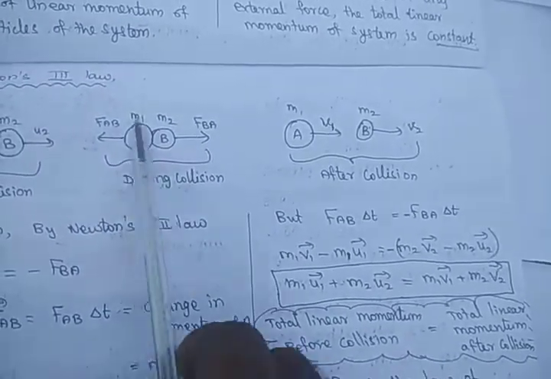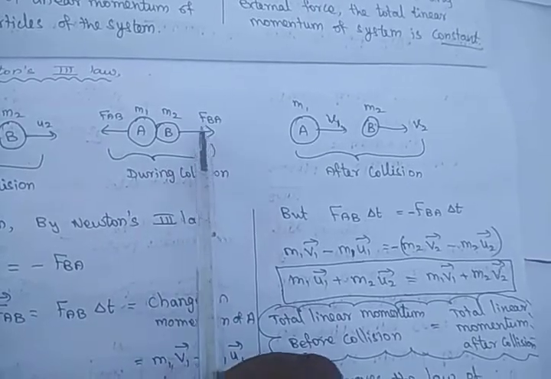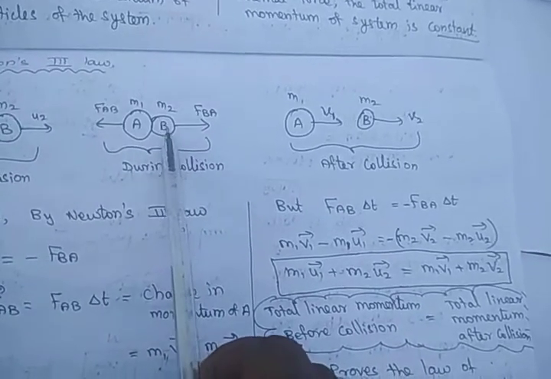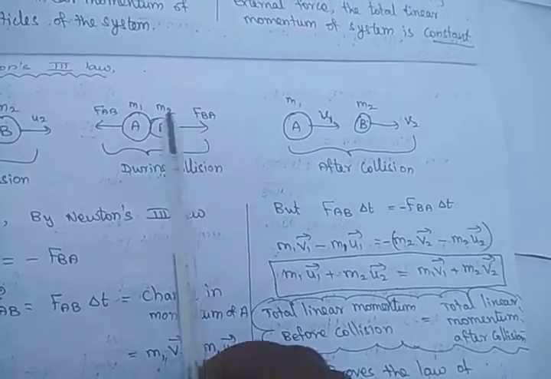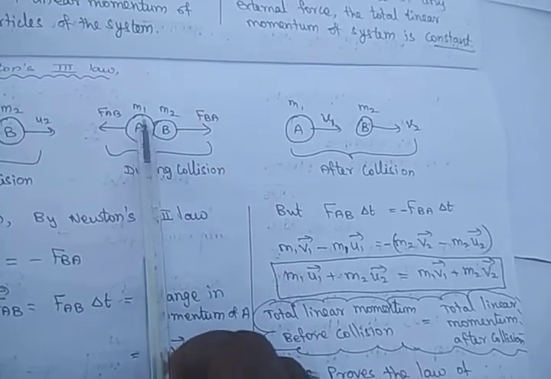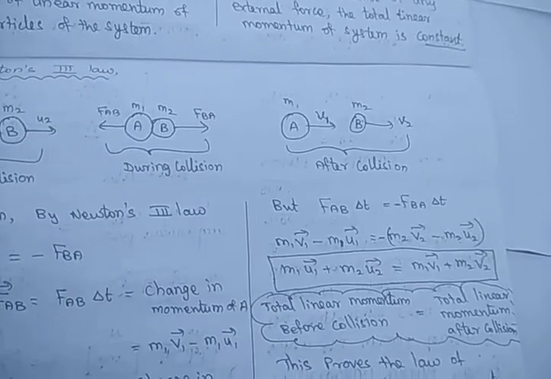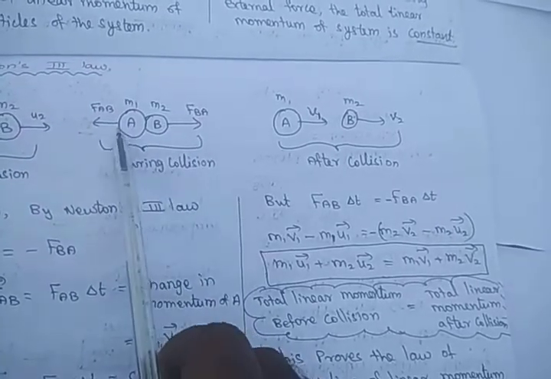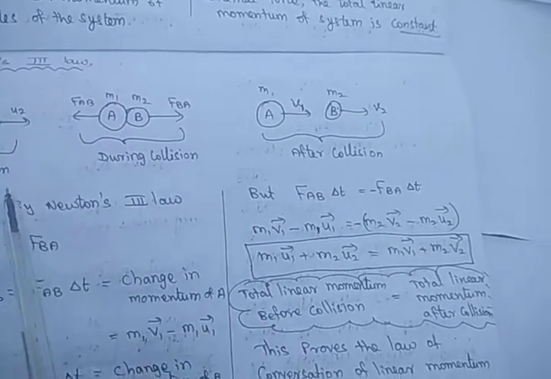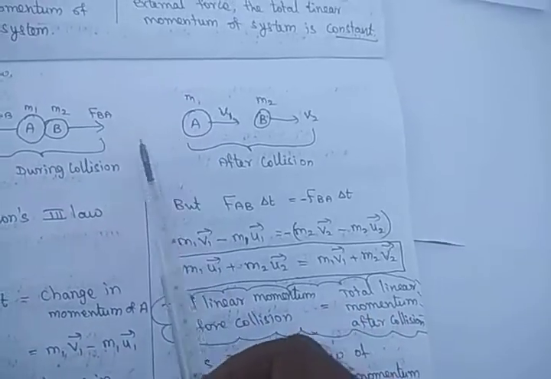During the collision, there will be a force exerted on B by A, FBA, and also a force exerted on A by B, that is FAB. So both bodies exert force on each other. After the collision, what will happen?